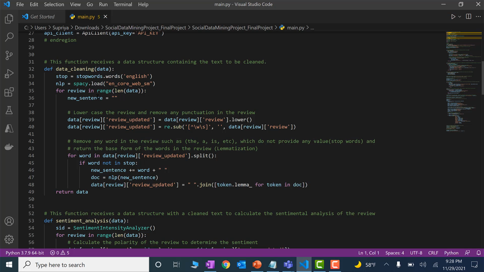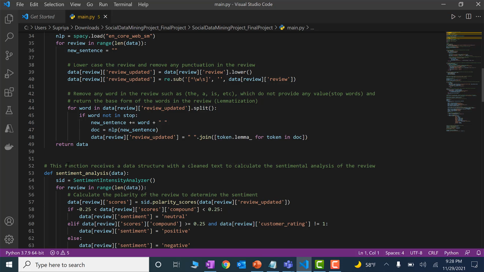So first we are converting all the characters in the data into lowercase, and then removing all the punctuation and storing it in the same collection, that is data, under review update index, and then we are iterating that further in the for loop, as you can see here.